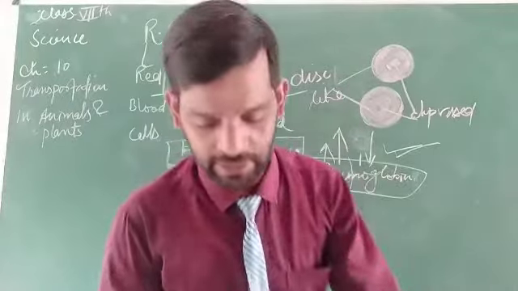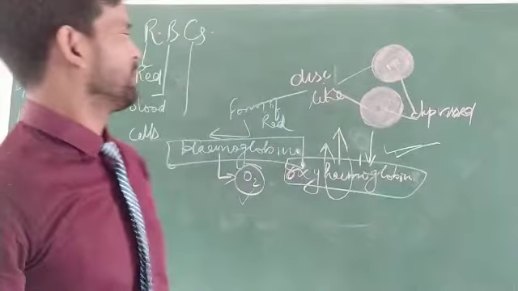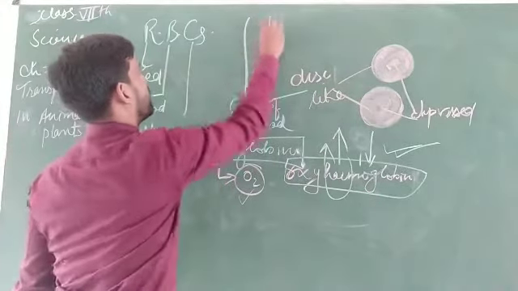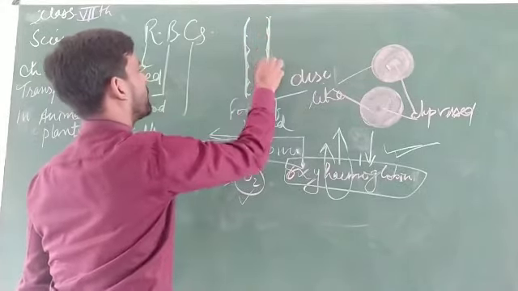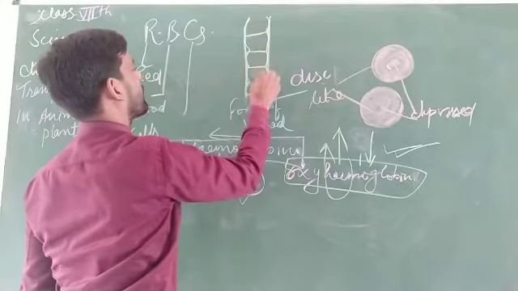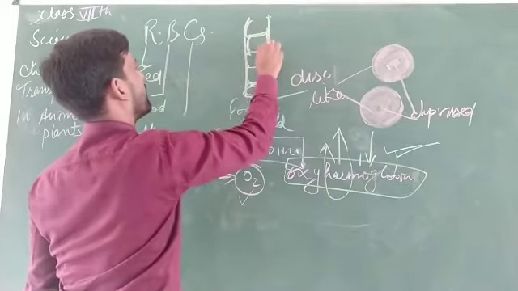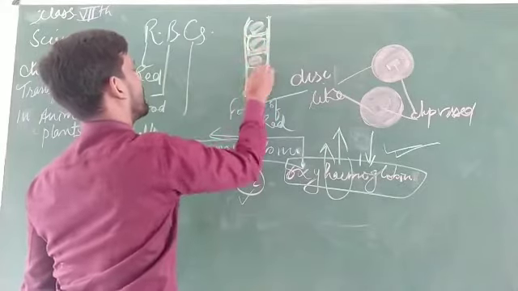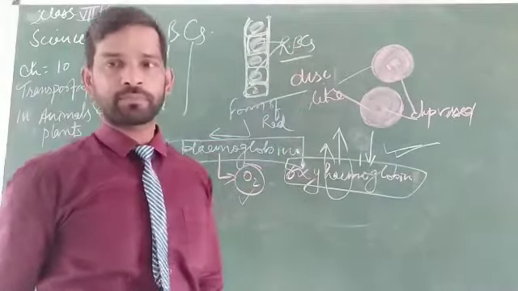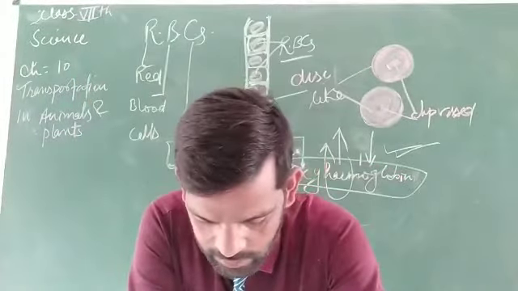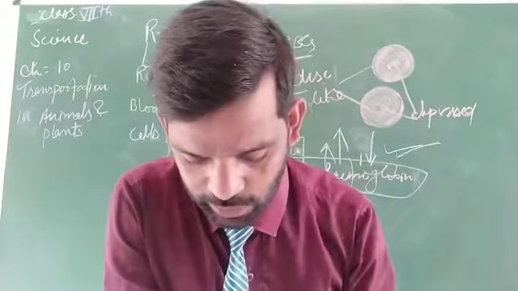called RBCs. RBCs are formed inside the bone marrow. The RBCs are found in the bone marrow, present in the bones, and their lifespan is approximately 120 days.